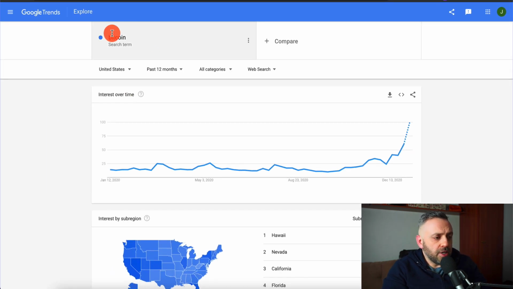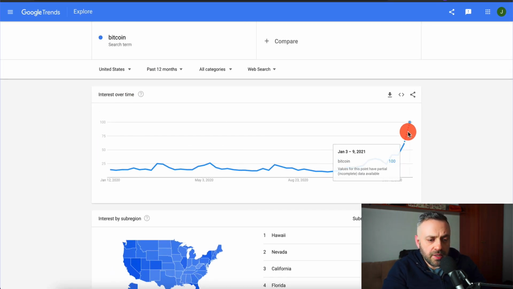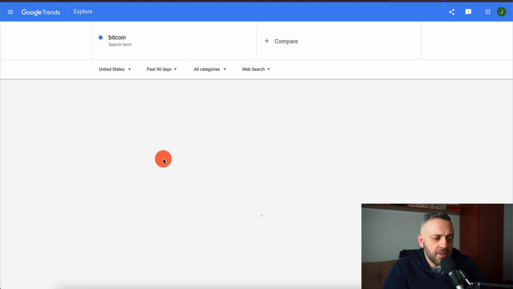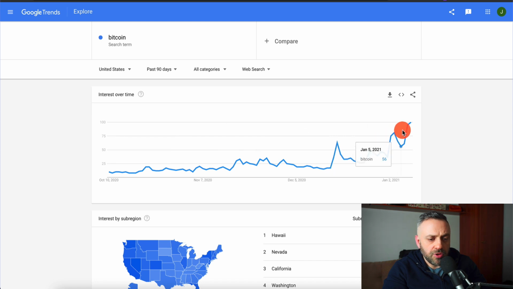So this niche is Bitcoin. And as you can see, the graph is inching up. If you even do past 90 days, you're going to see this a little bit more extreme. You see it's going up. And so there's a lot of interest in Bitcoin. Some people have bought Bitcoin, but lots of other people have not. And so you have to go out and reach those people and promote using various affiliate programs where if they sign up and buy Bitcoin and spend money, we're also going to be making money. And so I'm going to show you how you can do that.